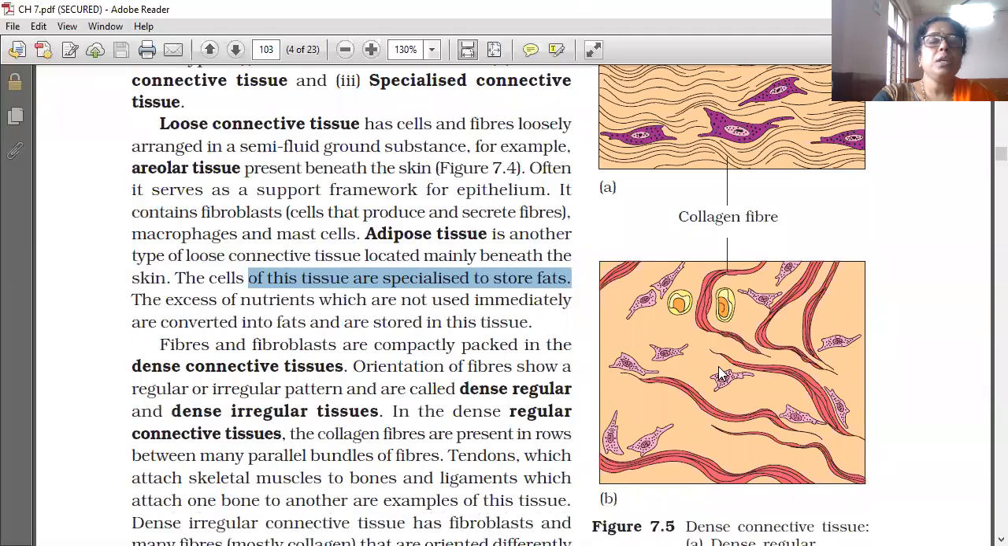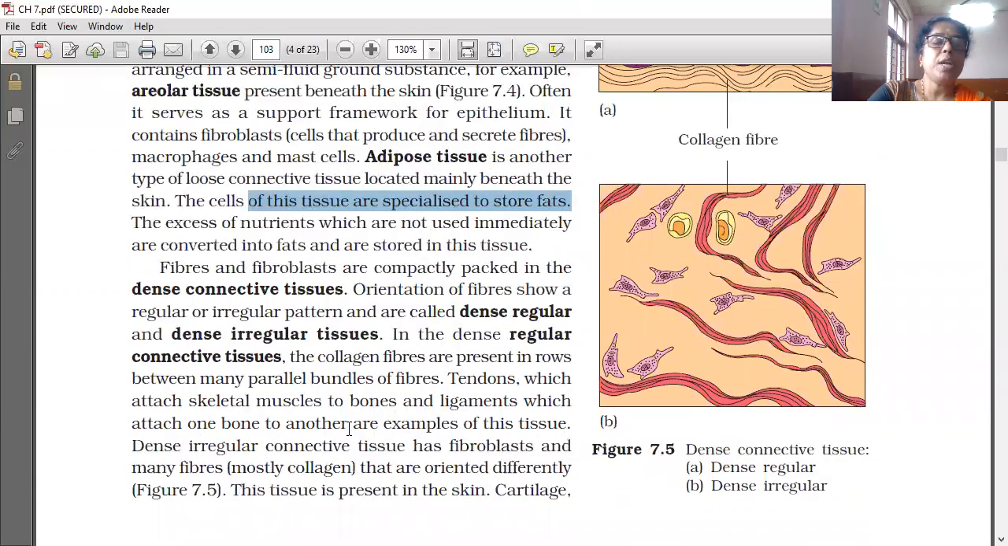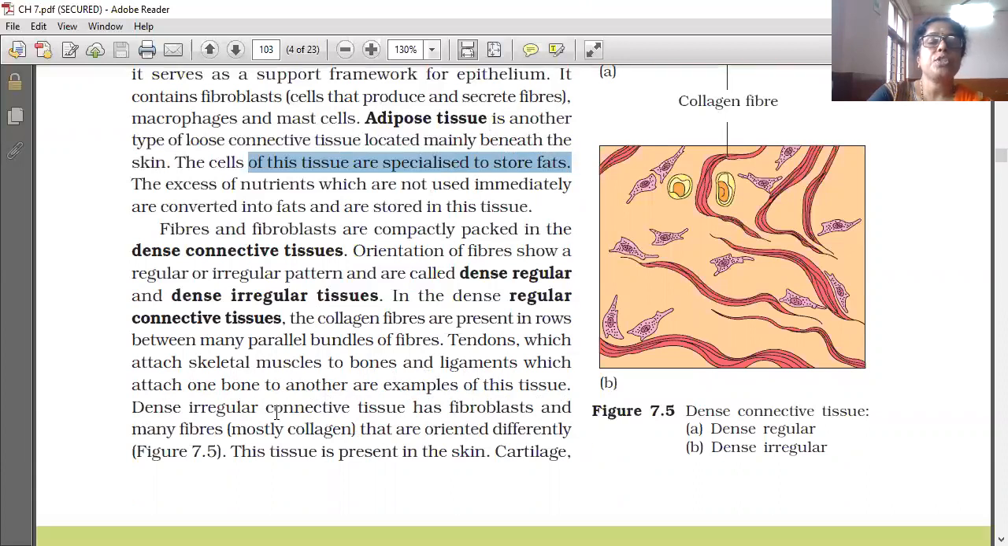Dense regular and dense irregular. In dense regular connective tissue, the collagen fibers are present in rows between many parallel bundles of fibers. Tendons, which attach skeletal muscles to bones, and ligaments, which attach one bone to another, are examples of this tissue.